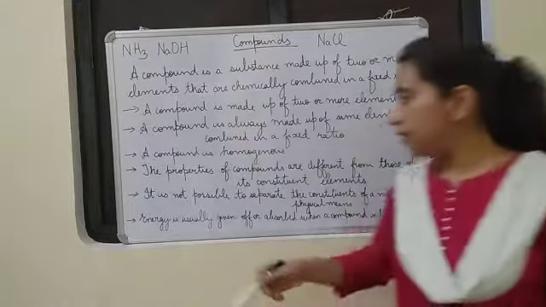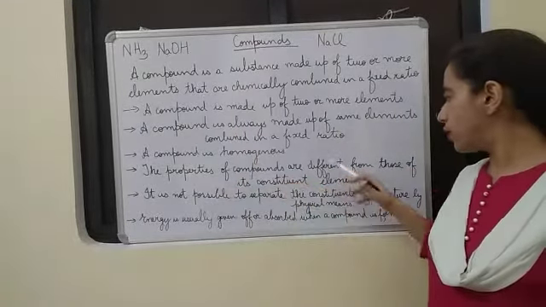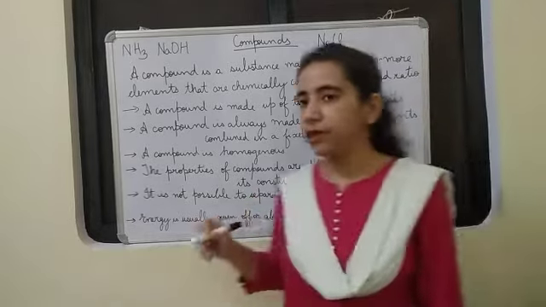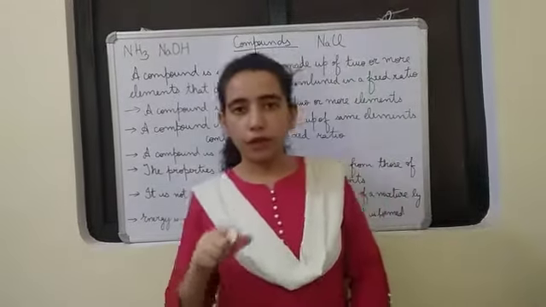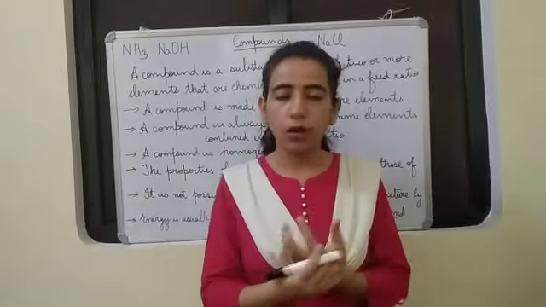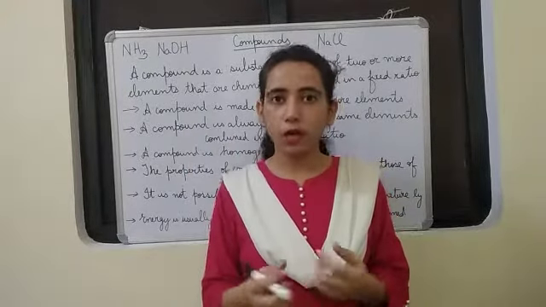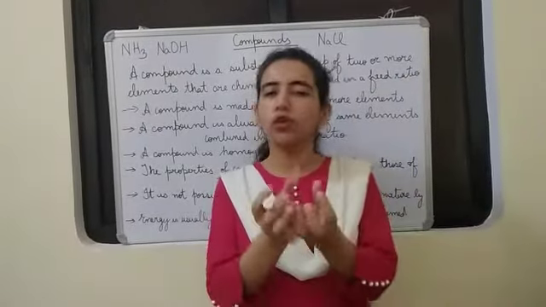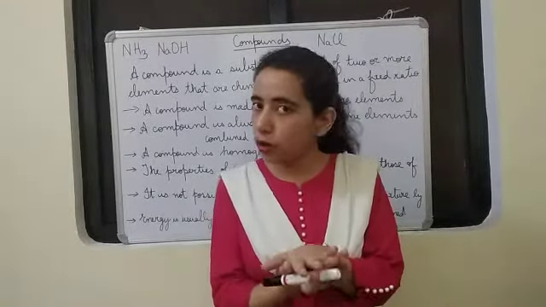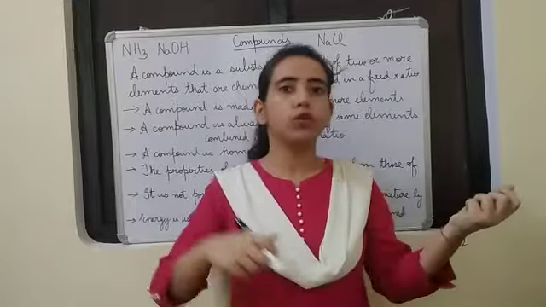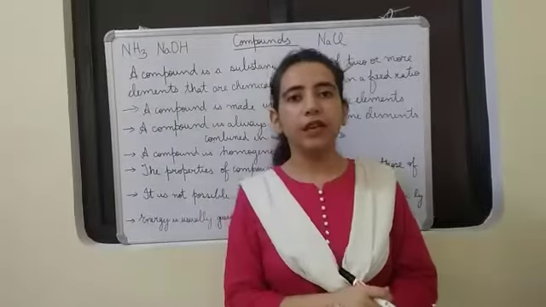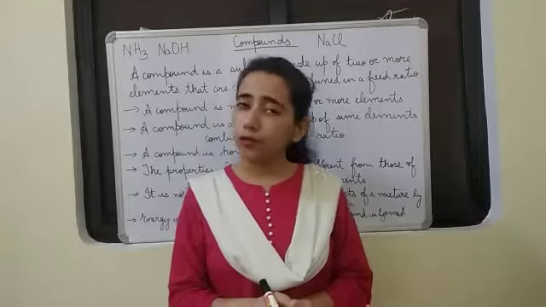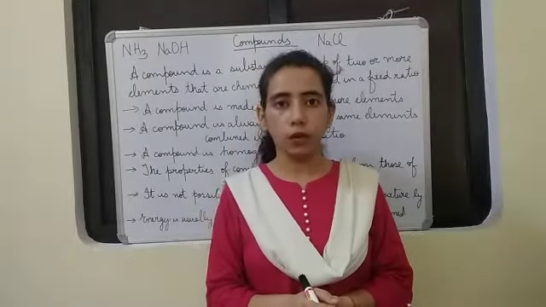Okay. Then the properties of compounds are different from those of their constituent elements. That means for a compound to be formed, chemical combination takes place. After that chemical reaction, a new substance is formed that will not show the properties of the constituent elements. One example we can take is common salt. Common salt formula is NaCl. It is formed by the combination of sodium and chlorine.